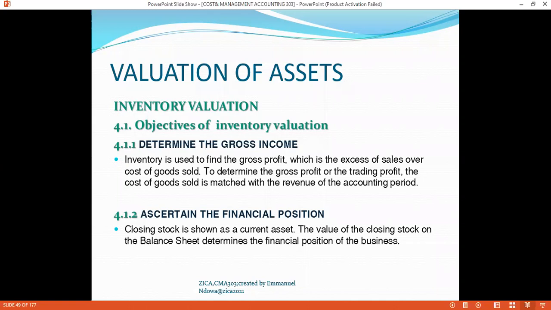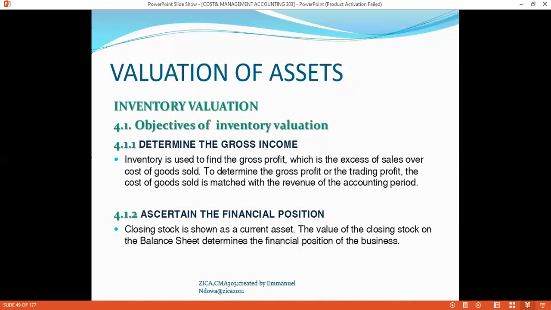For instance, Zimbabwe might be using the first in, first out method, and Pick n Pay might be using weighted average cost. By the end of the day, their gross profits will be different because they would have used different valuation methods.